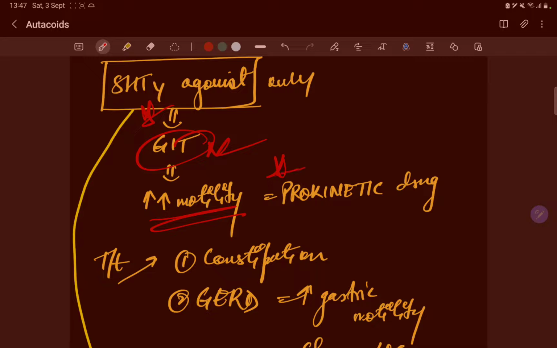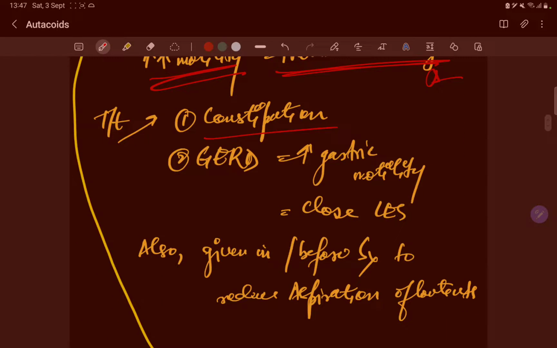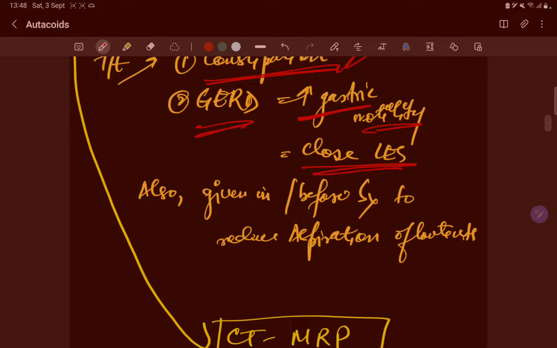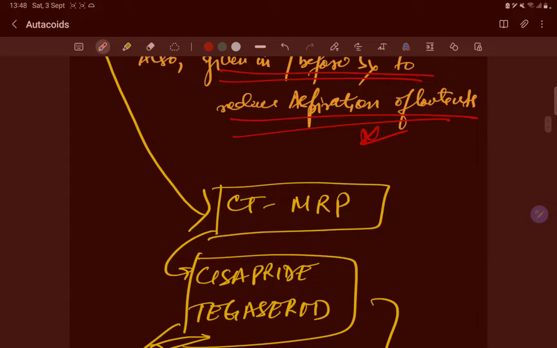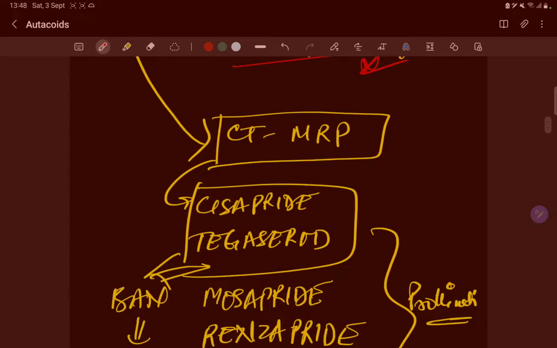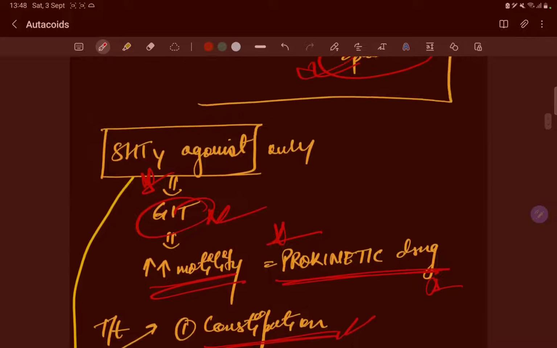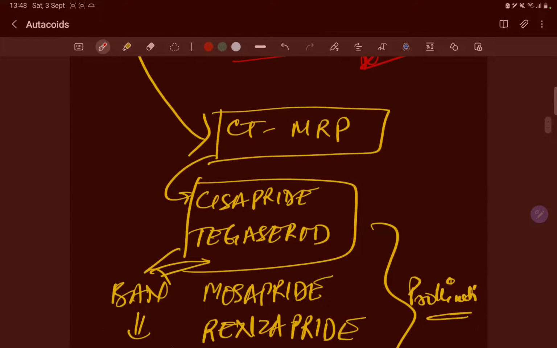It increases the motility, and these are the prokinetic drugs. These prokinetic drugs are used in the treatment of constipation and GERD, that is, increasing the gastric motility. It closes the lower esophageal sphincter. Also given before surgery to reduce the aspiration of particles, right? Now, this is important that 5-HT4 agonist is a mnemonic of the pride drugs.